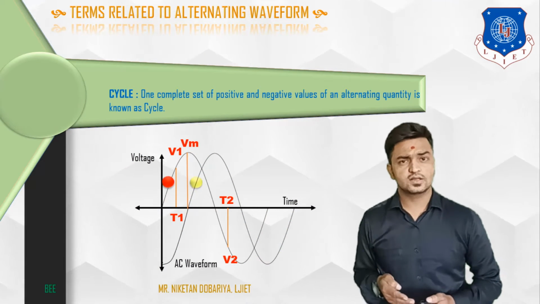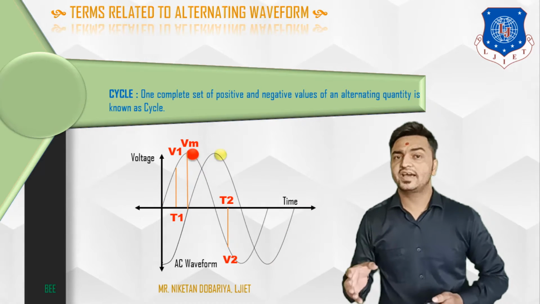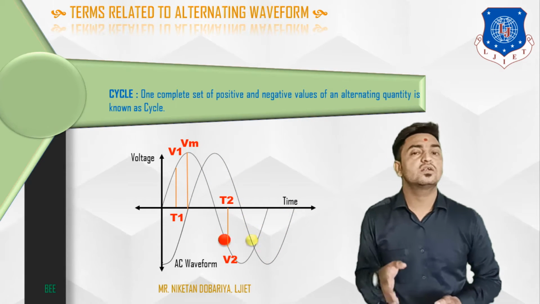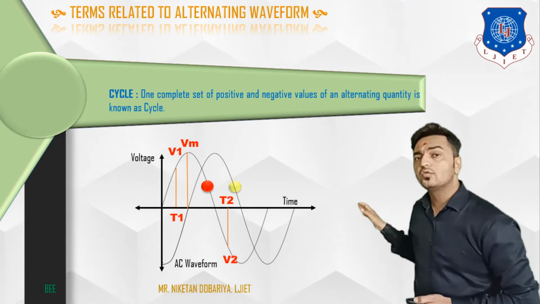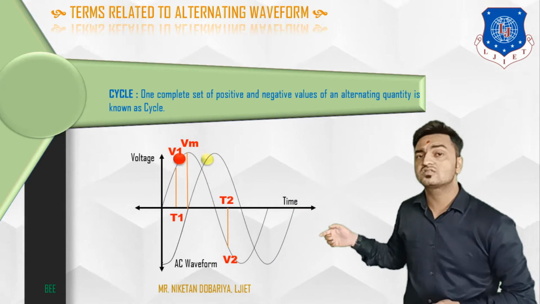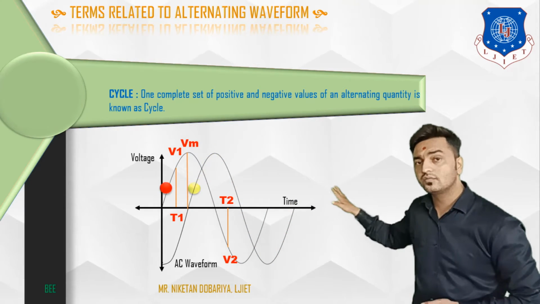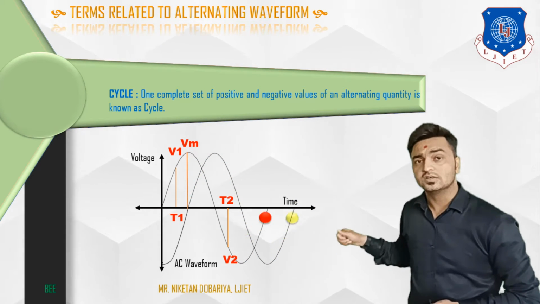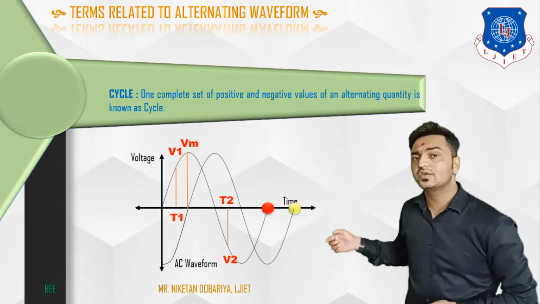So what is a cycle? A cycle is one complete set of all positive values and all negative values. Here in this diagram we have two waveforms. One waveform has red colored dots representing its various values, and the second waveform has yellow colored dots representing its various values.